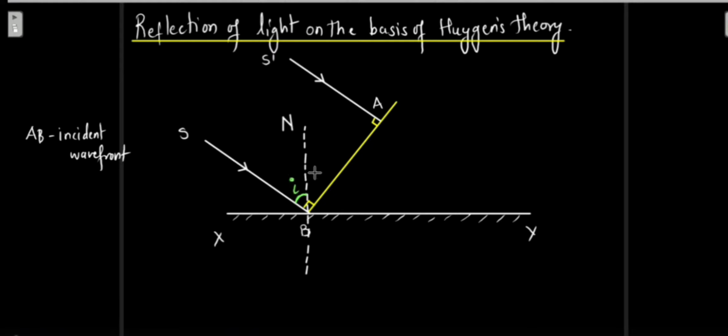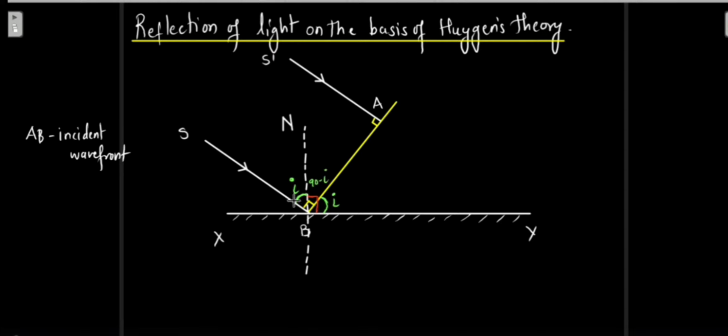This is going to become my angle of incidence. So by geometry, automatically we see this is 90 degrees. Again, this is going to be 90 degrees. This is going to be 90 degrees. So automatically what will happen over here is this angle by geometry is going to be I. This is I, this is 90 degrees. So basically this is going to be 90 minus I.